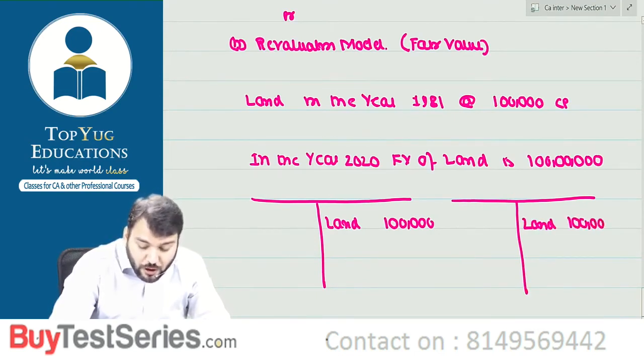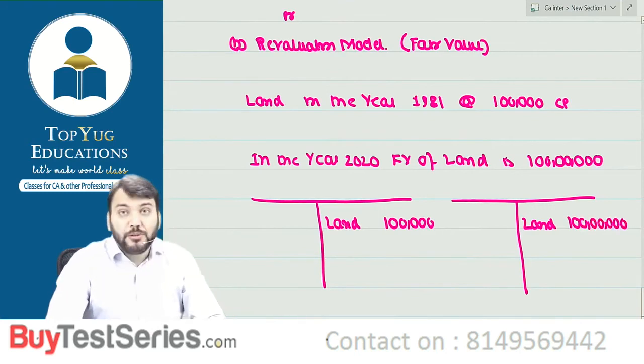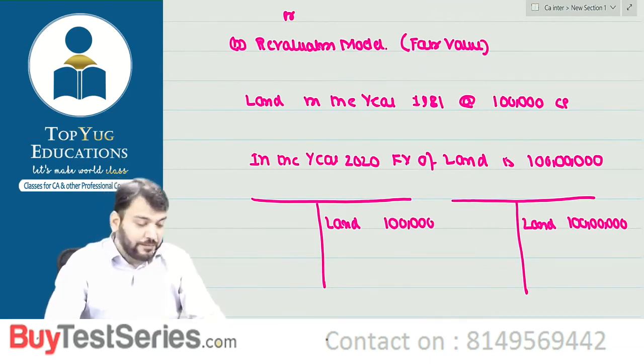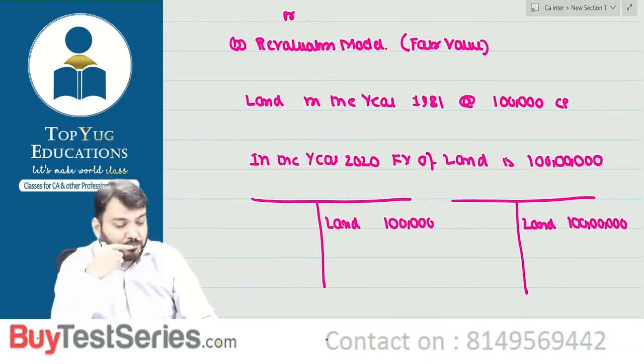My question to you all: what is true and fair view? 1 lakh or 1 crore? You only say. 1 lakh or 1 crore?